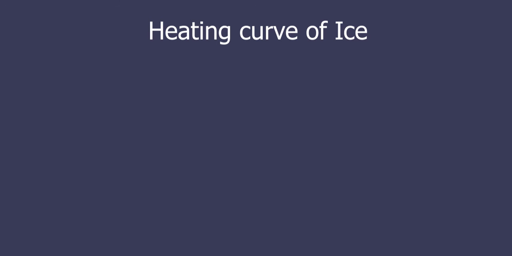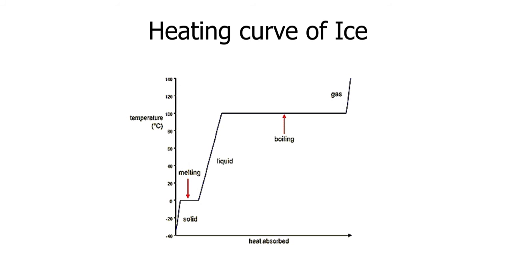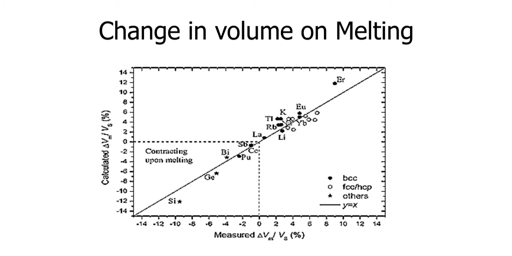Moving on to the next topic, that is heating curve of ice. Heating curves. Imagine that you have a block of ice that is at a temperature of minus 30 degrees Celsius, well below its melting point. Obviously, minus 30 degrees Celsius is very low compared to its melting point. The ice is in an enclosed container. You put the ice in a closed tight container. As heat is steadily added to the ice block, the water molecules will begin to vibrate faster and faster as they absorb kinetic energy.